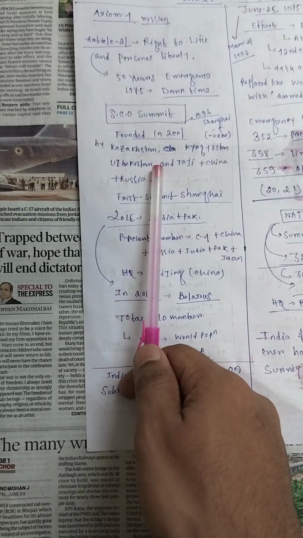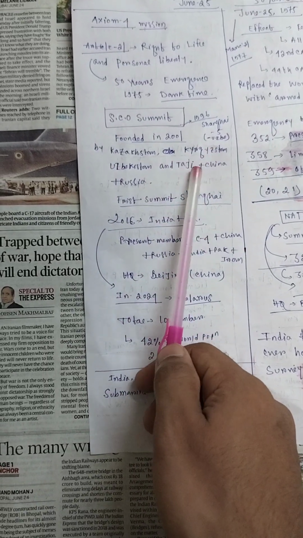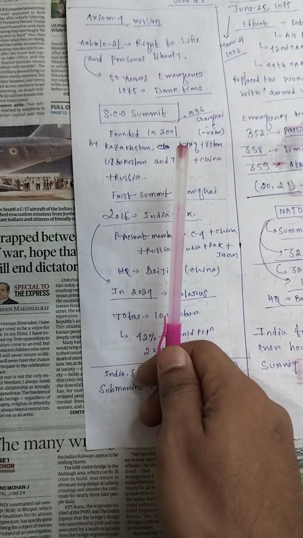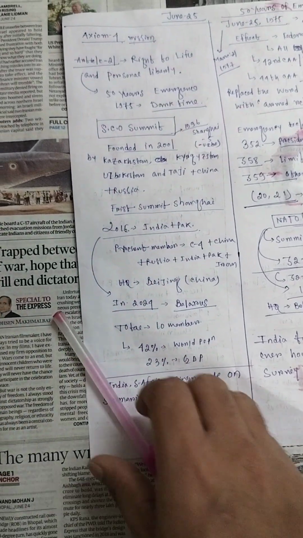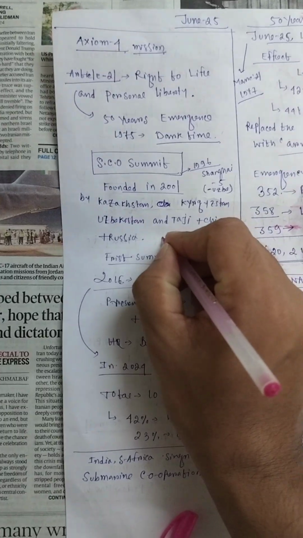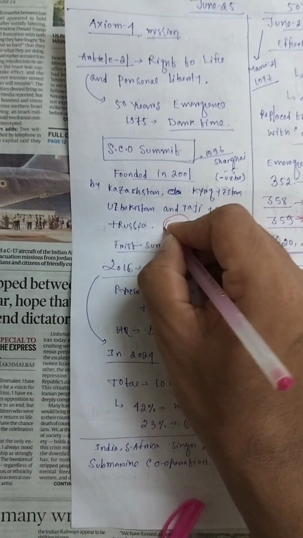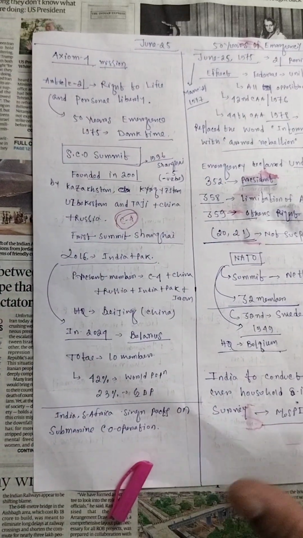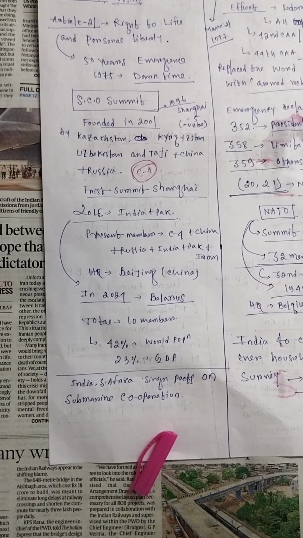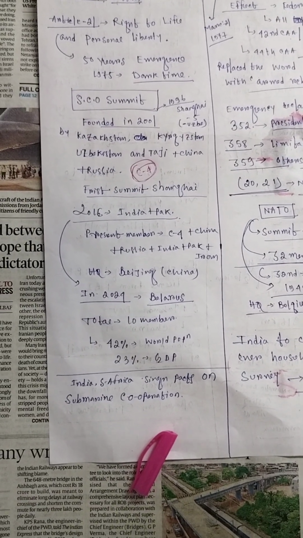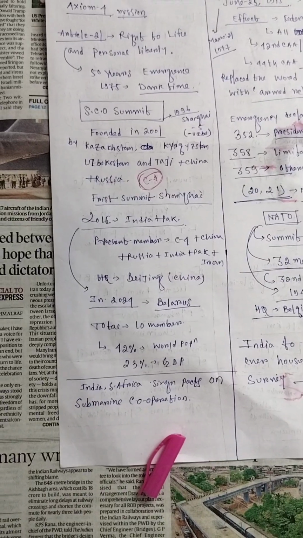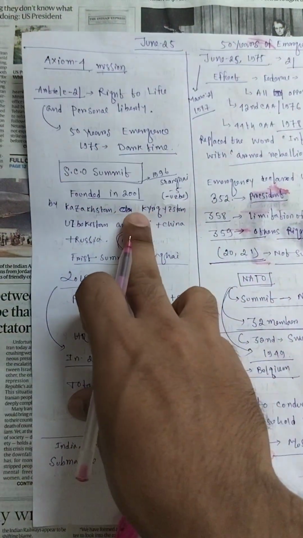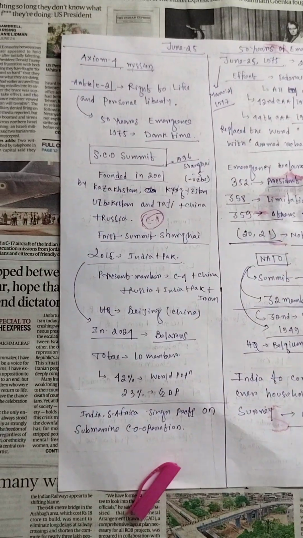The founding members are Kazakhstan, Kyrgyzstan, Uzbekistan, Tajikistan, China and Russia. Four of the five countries of Central Asia are there. The fifth, Turkmenistan, is not in the SCO.